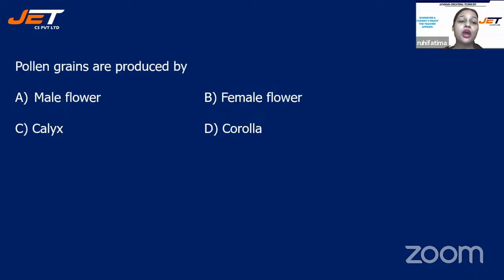Next question. Pollen grains are produced by, and your options are A, male flower, B, female flower, C, calyx, and D, corolla. Here we are talking about pollen grains, children. Focus on the question. And your options are male flower, female flower, calyx, or corolla.